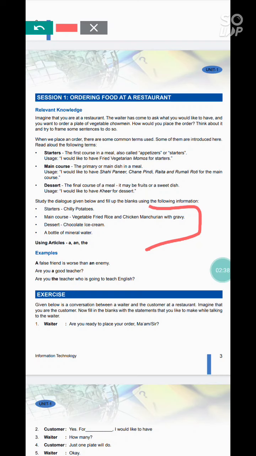And after this, we will learn what articles are. I am very sure that you have studied articles in your previous classes in English grammar. So let's have a small intro of the article. What is an article? Articles are the words used before nouns or noun equivalents. Basically, these are of two types: first is definite article and second is indefinite articles. As we know, a, an and the are the three articles. The is the definite article which is used before a singular or plural noun. A and an are the indefinite articles.